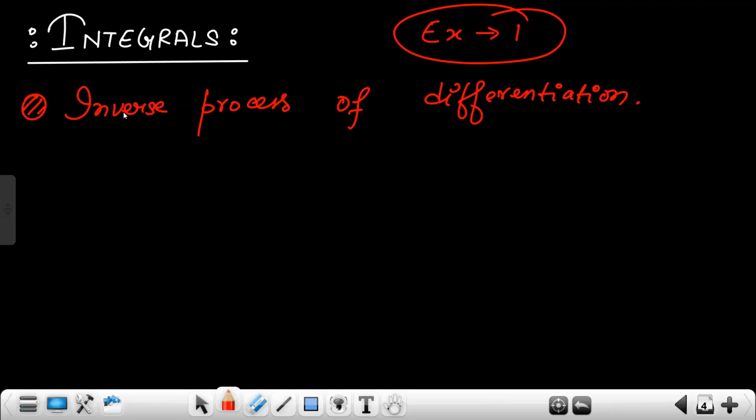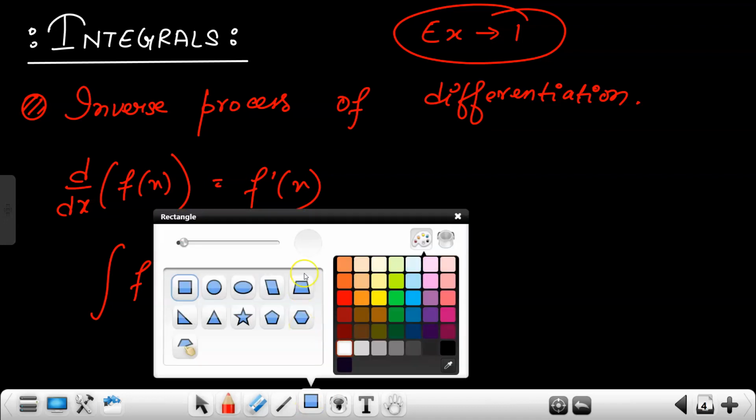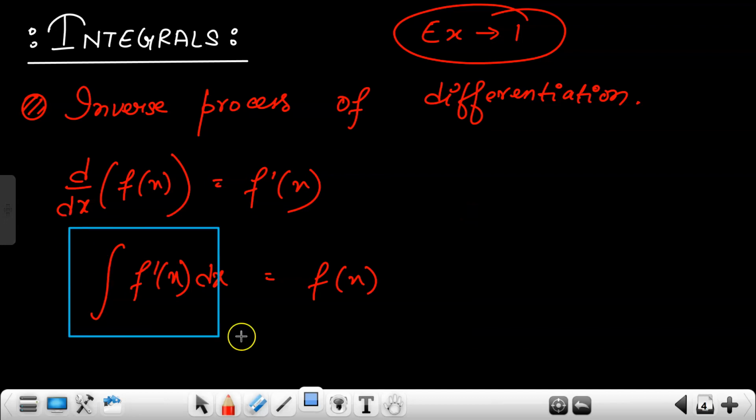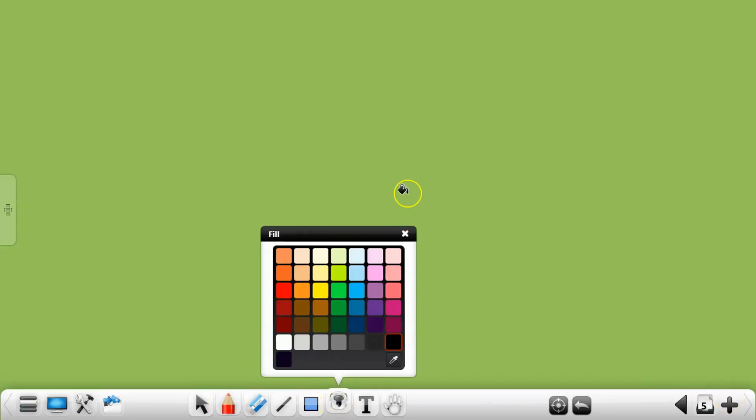What I mean is, suppose you are differentiating a function, means you are doing d/dx of f(x), and you are getting f'(x), right? Differentiate करने पर ये आता है. So when you integrate this function f'(x) with respect to x, you will get again f(x). So this is the basic thing you need to study. Yes or no? Any doubt from you? No, I guess. Very easy things, right?